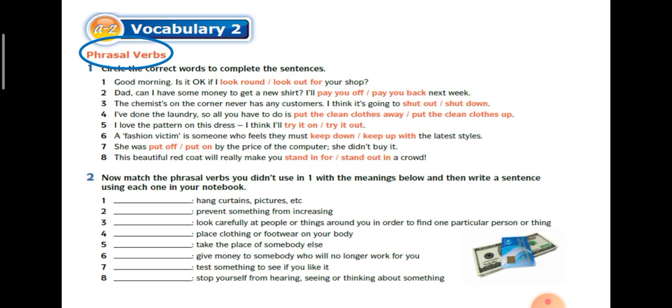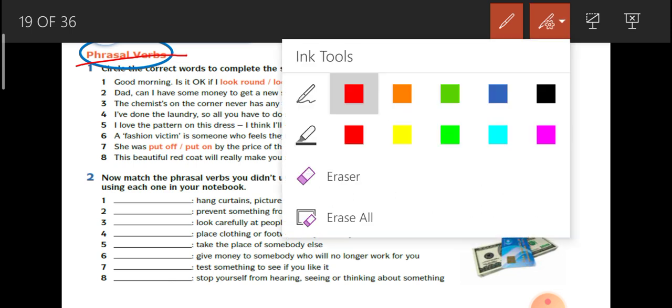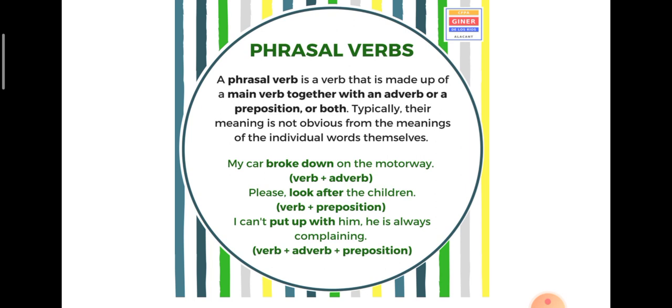Now, what is the meaning of phrasal verbs? Do you see the one that I've circled here? Phrasal verbs, this one here. Yes, this is a phrasal verb. Okay, now what is a phrasal verb? Let's look at this. A phrasal verb is a verb that is made up of a main verb together with an adverb or a preposition or both. Typically, their meaning is not obvious from the meanings of the individual words themselves.